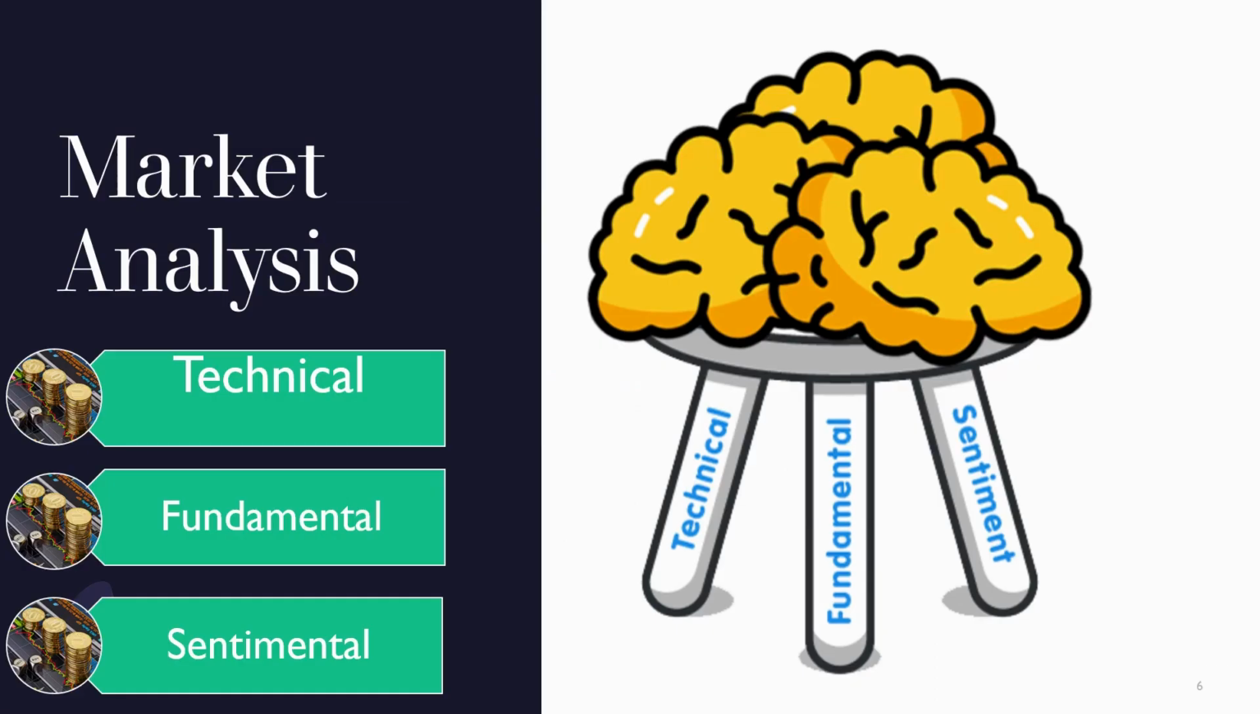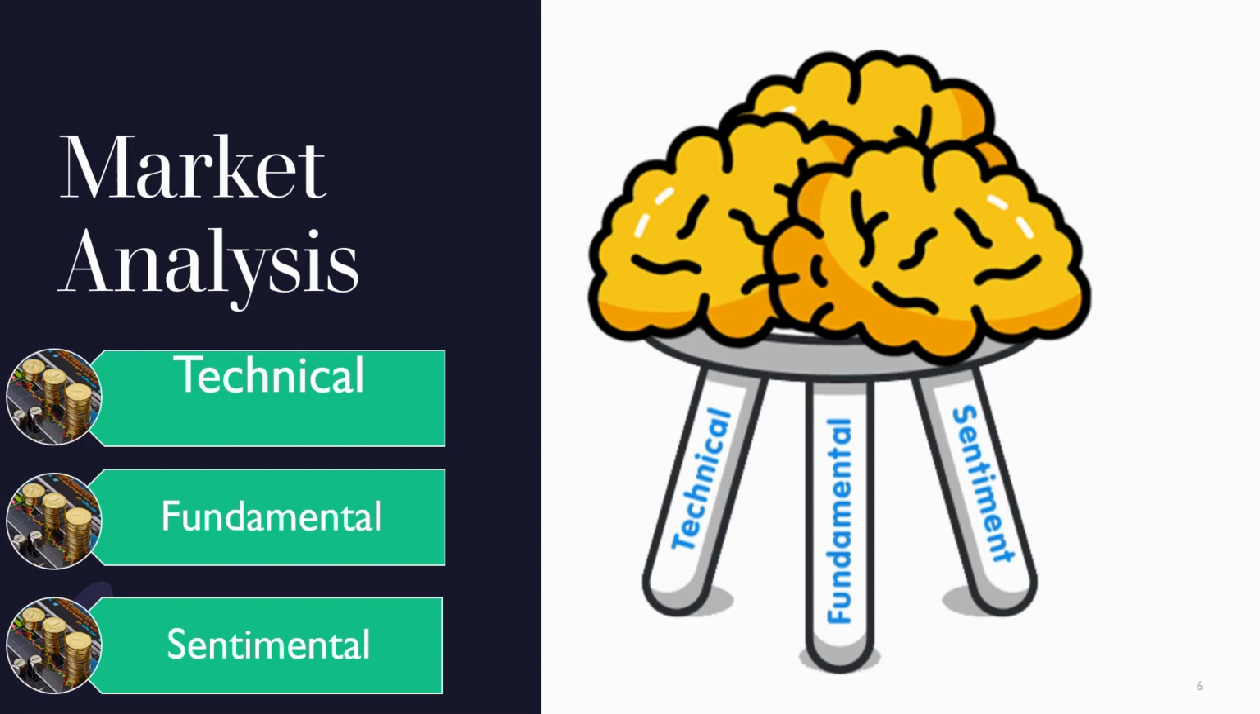Then market analysis. So we have the technical, the fundamental, and the sentimental analysis. Technical analysis has to do with the uptrend and downtrend, the higher high, the higher low, the patterns of the market, the structure, the consolidation, whether the market is actually in a bullish or a bearish momentum, and how to enter. We analyze everything from the monthly to the weekly to the daily to the 4 hours to the 30 minutes, 15 minutes, 1 minute. It depends on the kind of trader that you are.